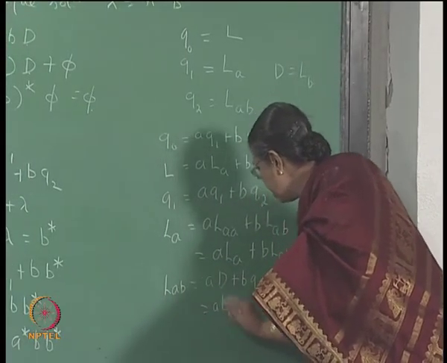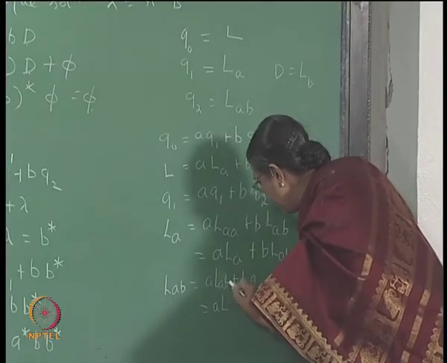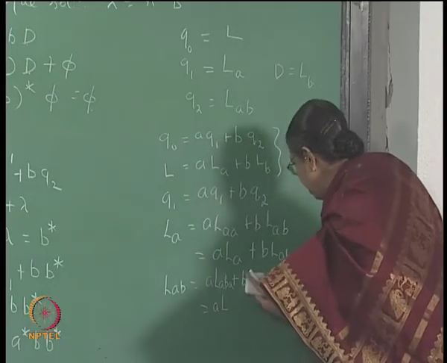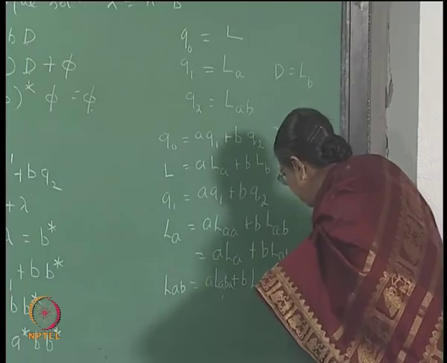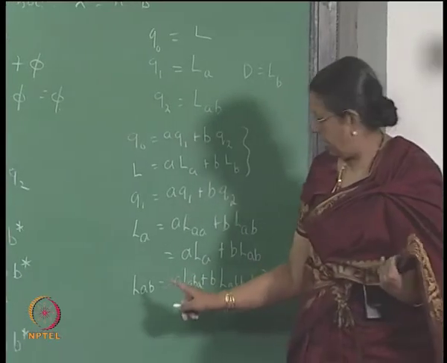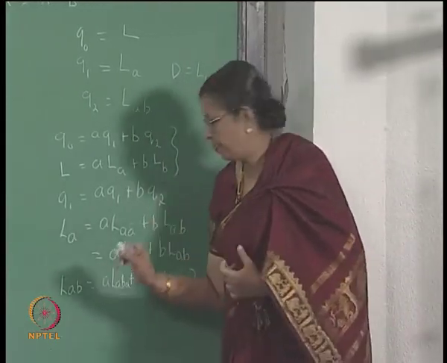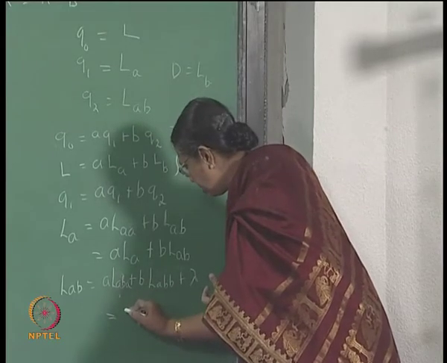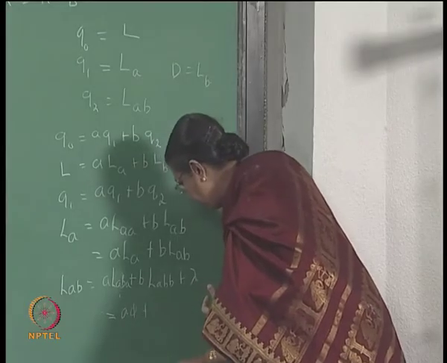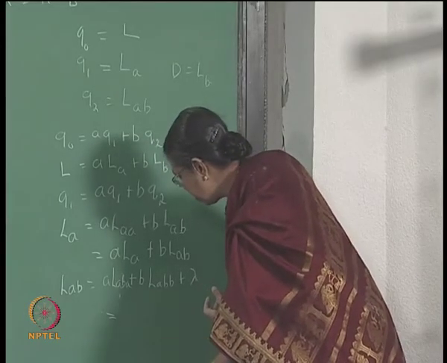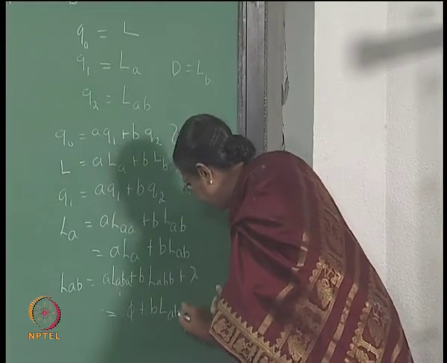LAB is A LABA plus B LABB plus lambda. And this is again empty because the string starting with ABA is empty here. So this is, or LB again, this will be empty, and this is just LAB itself.